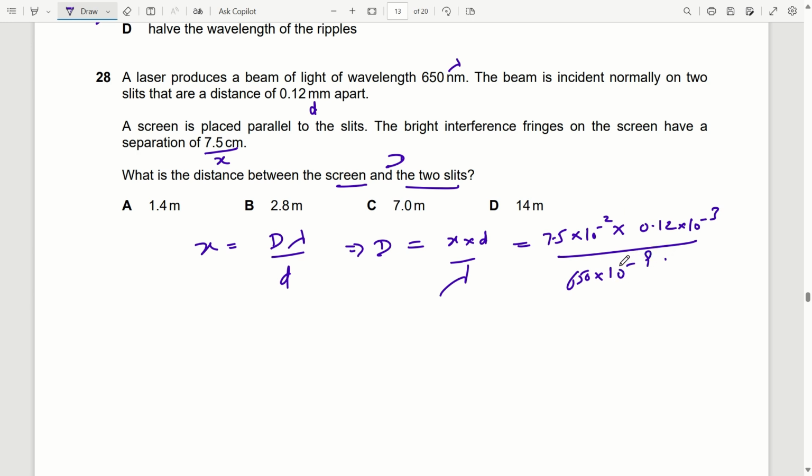On solving this, we will get 14 meter. So option D is correct. 28th, option D is correct.